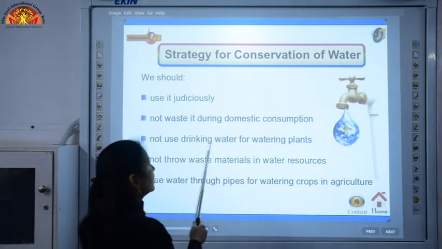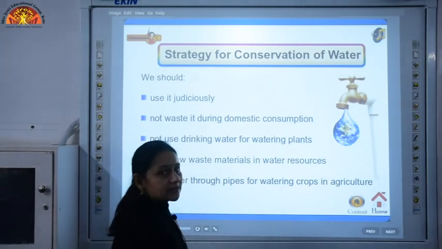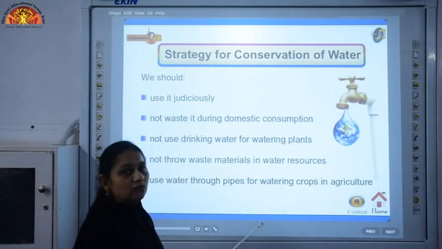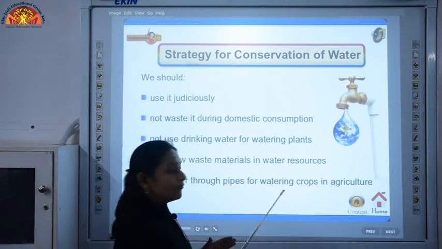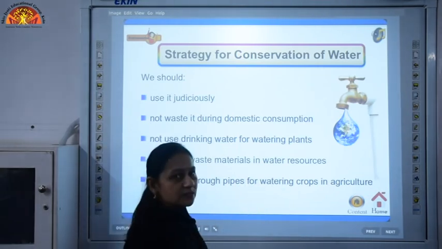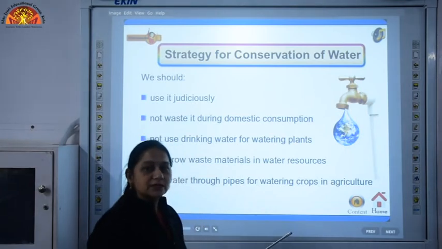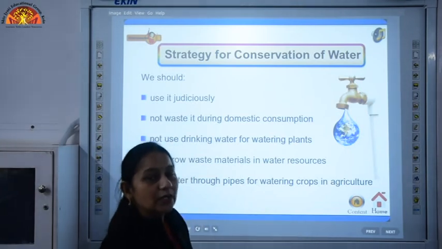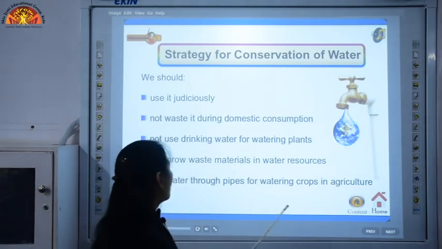Not use drinking water for watering plants. Drinking water, that is clean water, should be used only for drinking. Not throw waste materials in water resources. We should not pollute water resources. By that also we are wasting water.